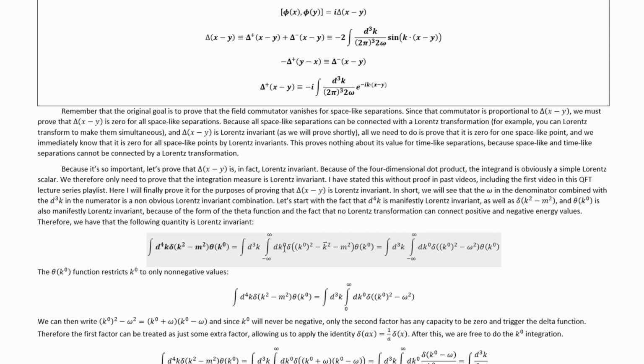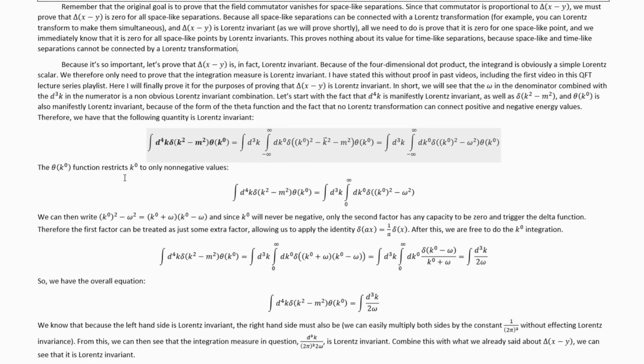First, let's split off the dk0 integration, and then let's also rewrite the argument of the delta function here. First, we can break up this k squared into k naught squared minus k vector squared, and then we can combine the k vector squared and the m squared to yield an omega squared, so we arrive at this. Theta of k naught restricts k naught to be only non-negative values, so we can rewrite the integral like this, where we used to go from negative infinity to positive infinity, but that theta of k naught made the integral 0 for all those negative values, so we just have 0 to infinity now.